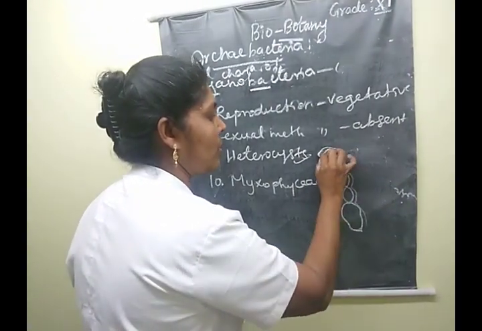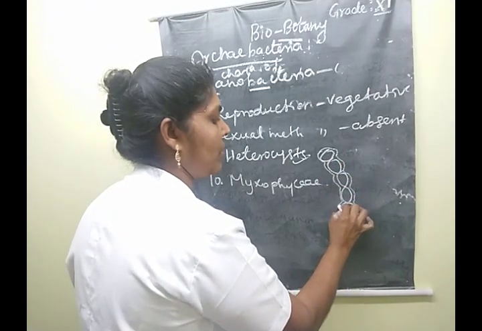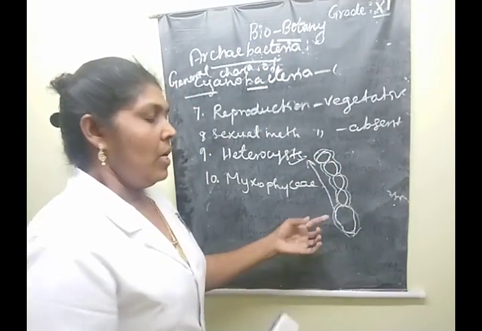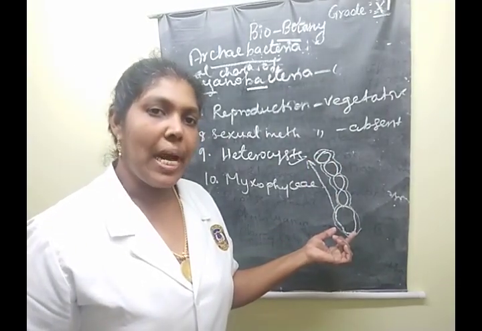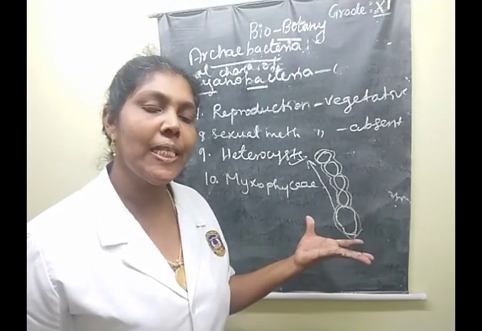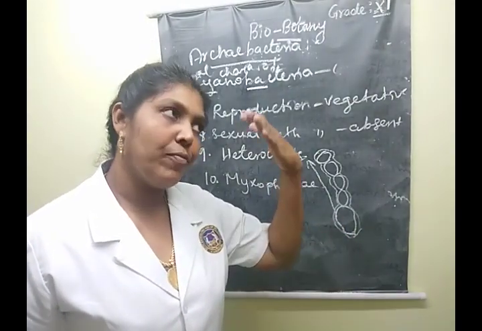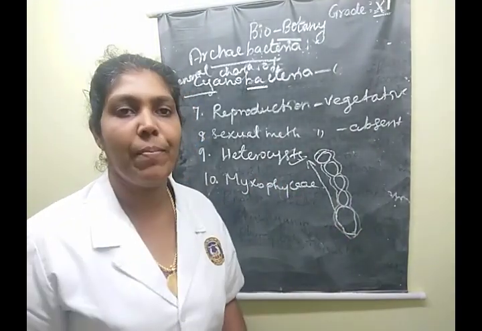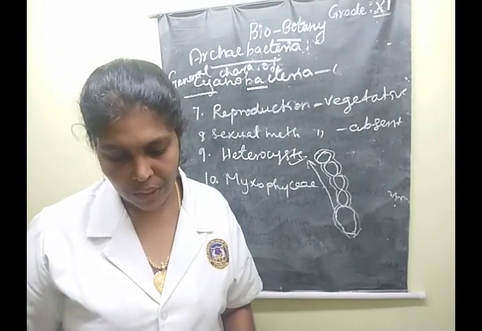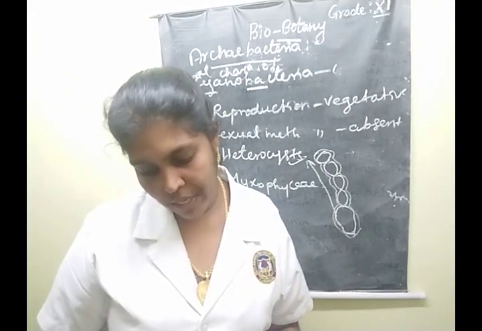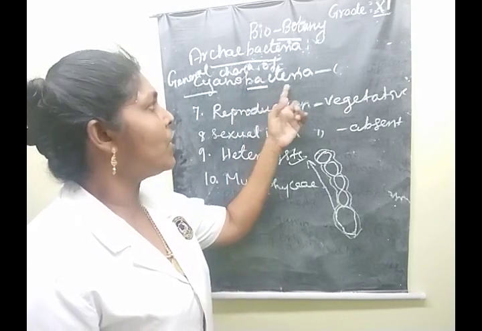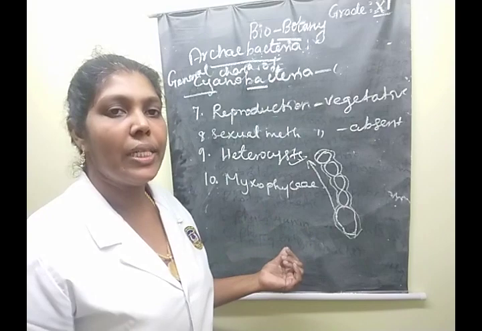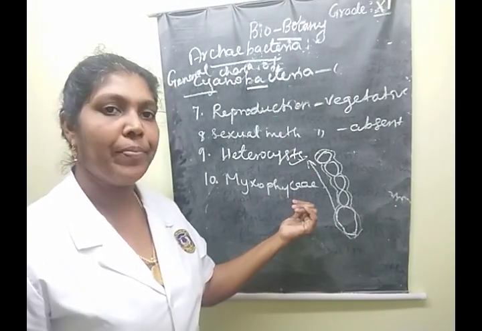So a heterocyst is, in some forms of these bacterial cells, a large colorless cell produced at either the terminal or intercalary position. That particular cell is known as the heterocyst. Understood, children? Yes. Next, why are the Cyanophyceae members called Myxophyceae?